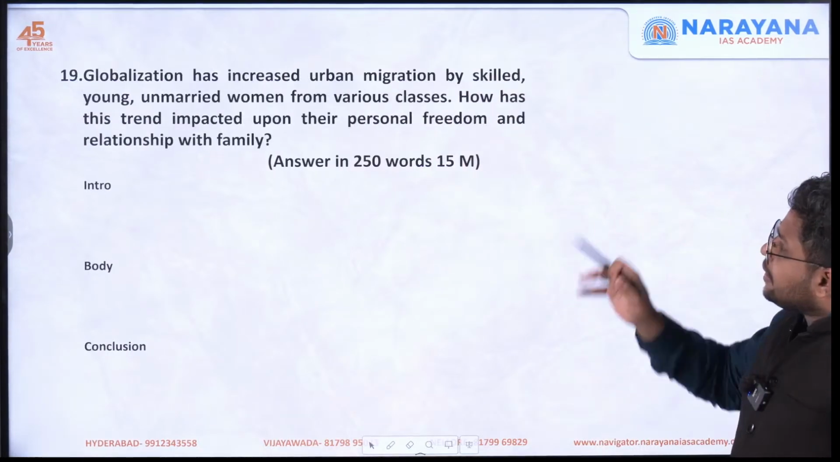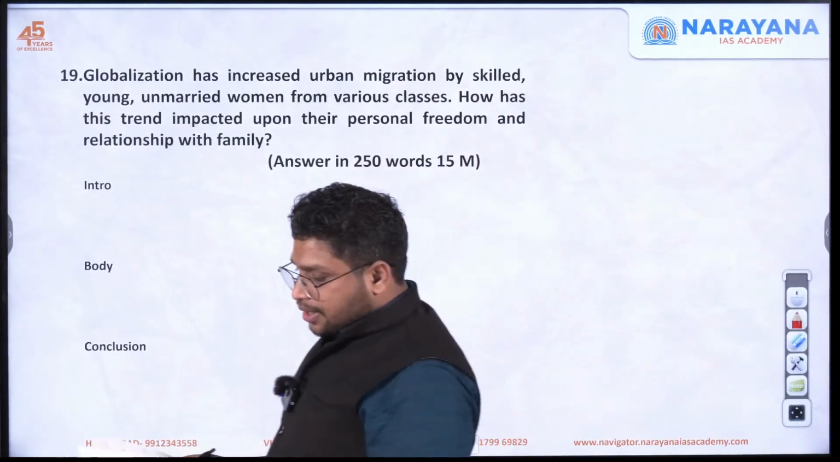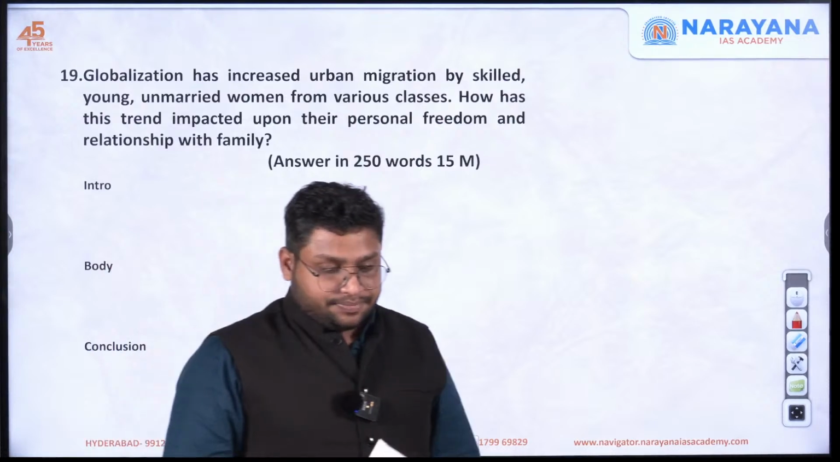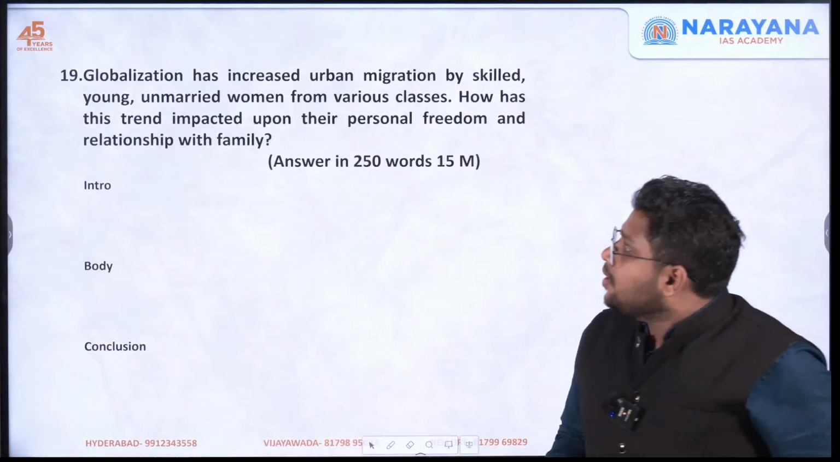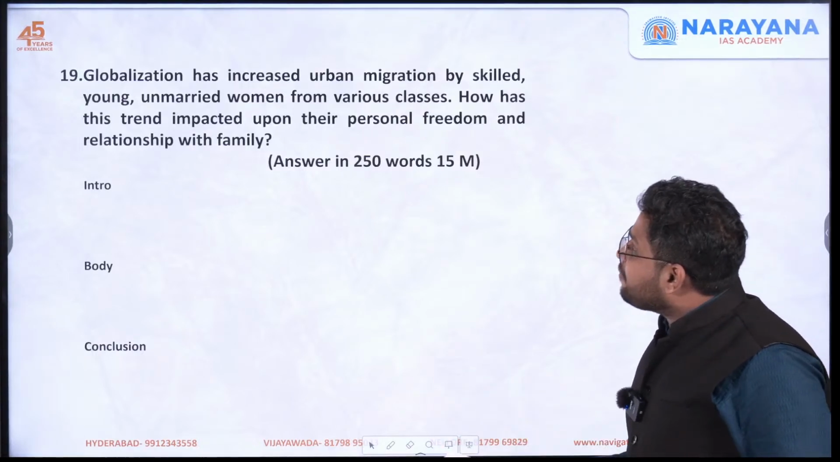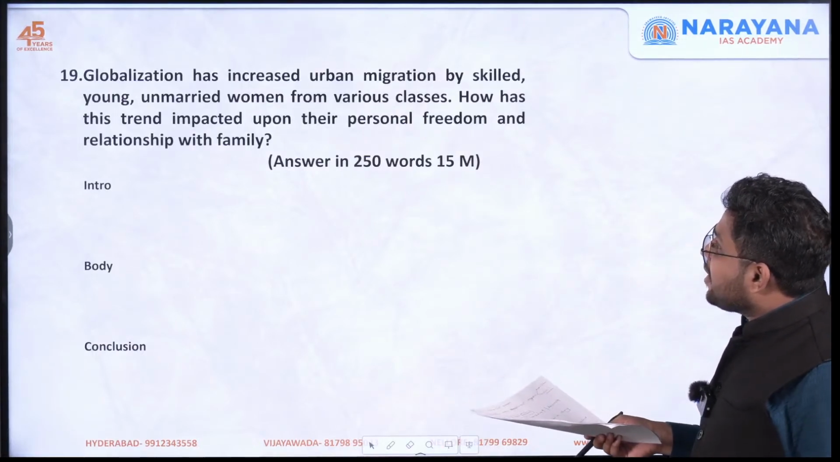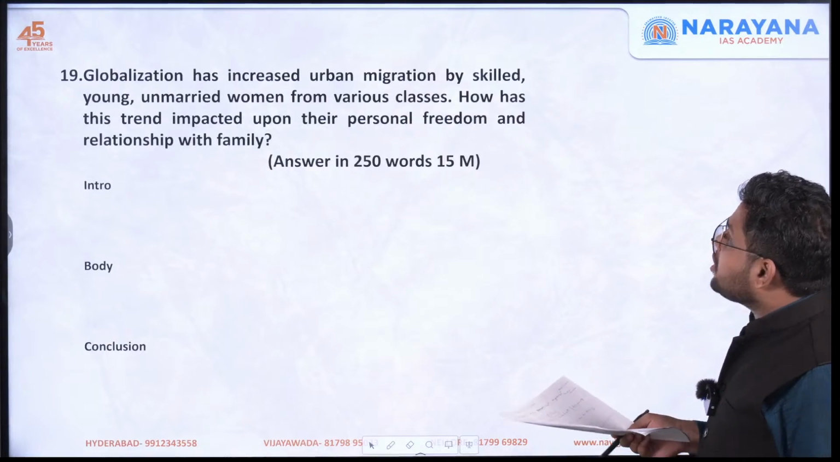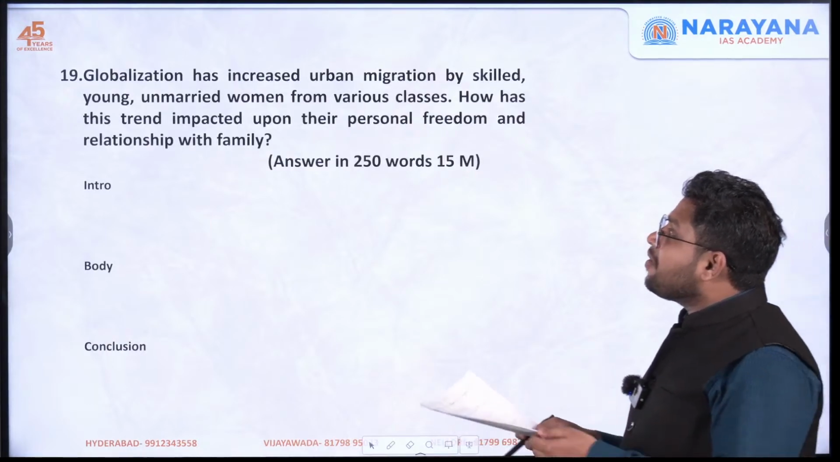Okay, now question number 90. Globalization has increased urban migration by skilled young unmarried women from various classes. How has this trend impacted upon their personal freedom and relationship with family?